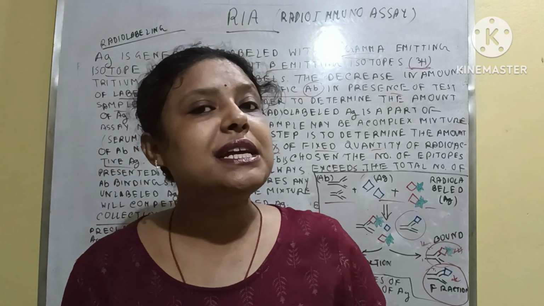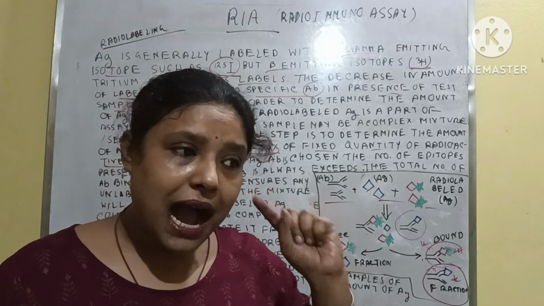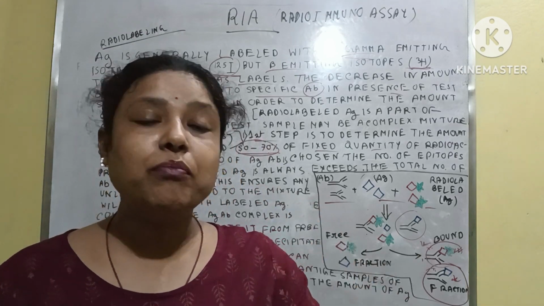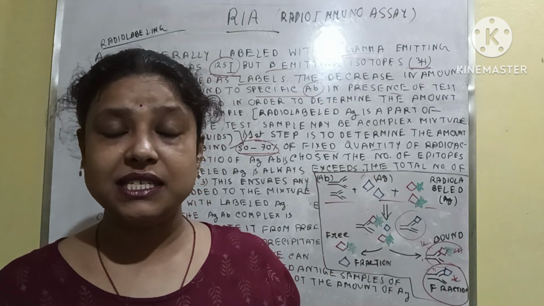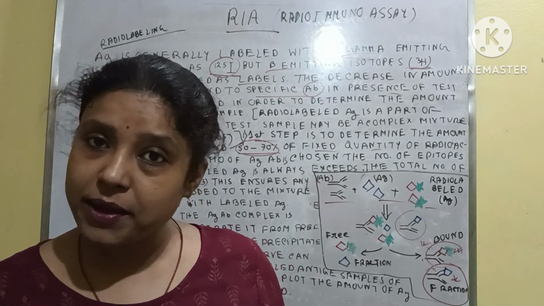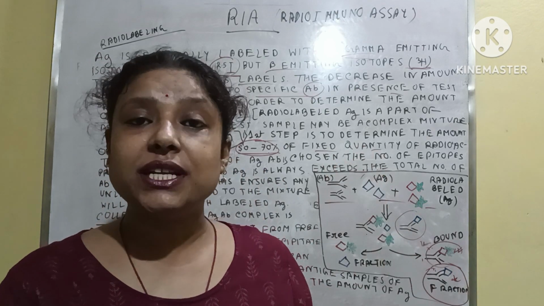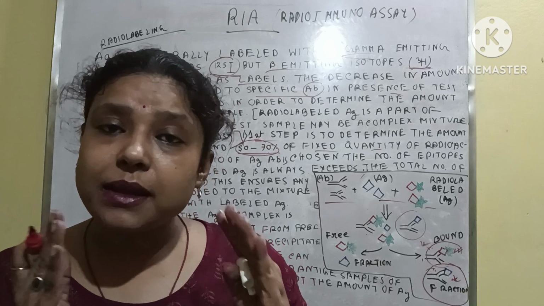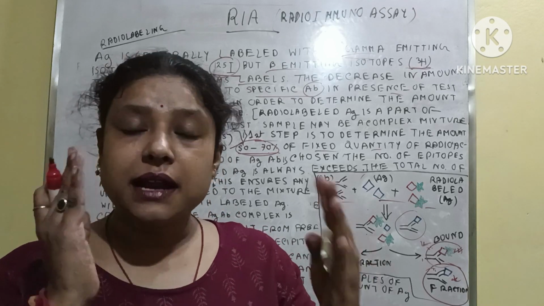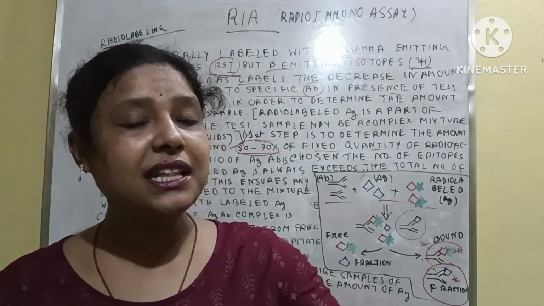Since the number of antibody is very small, the unlabeled antigen competes with the labeled antigen for binding with the antibody binding site. Okay, so displacement of radio-labeled antigen is possible by the unlabeled antigen, as the number of labeled antigen is greater than the antibody.